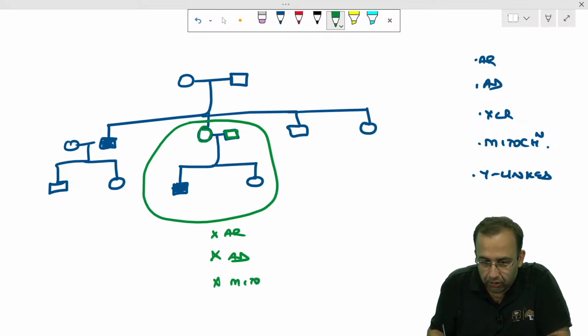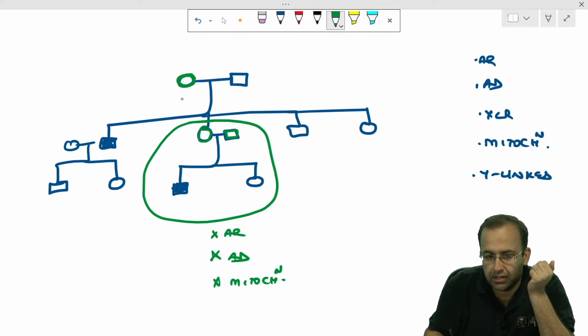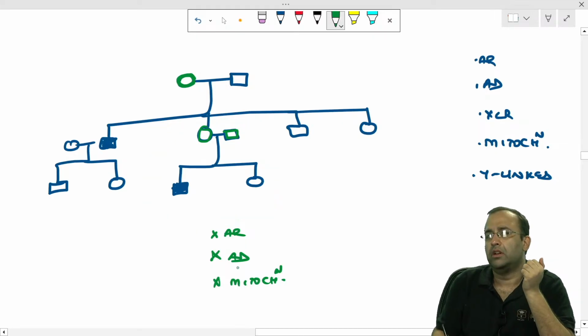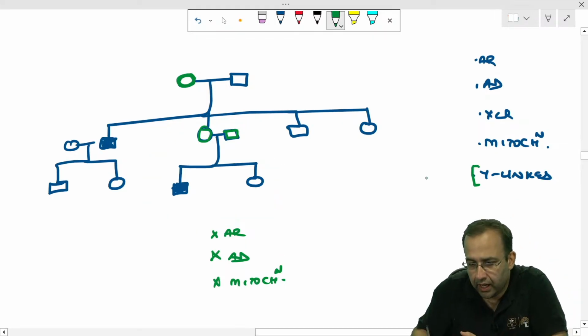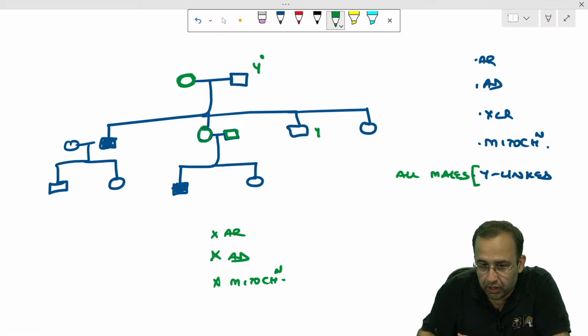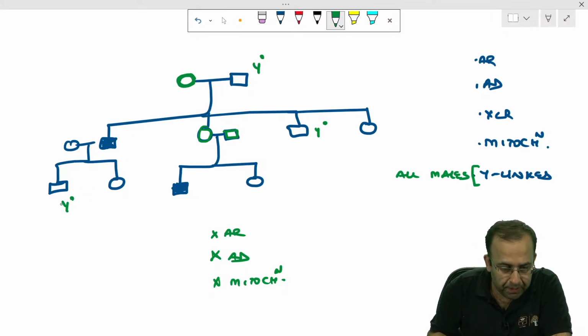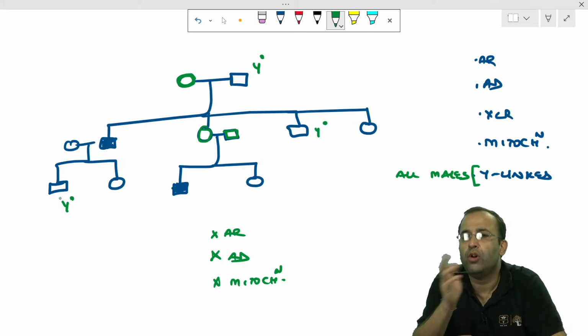It is not mitochondrial. If it was mitochondrial, if the mother is diseased, all her children are diseased. It is not Y-linked. In Y-linked, all males are diseased. If this Y chromosome is abnormal, it will go to this male also, and this male will be diseased.